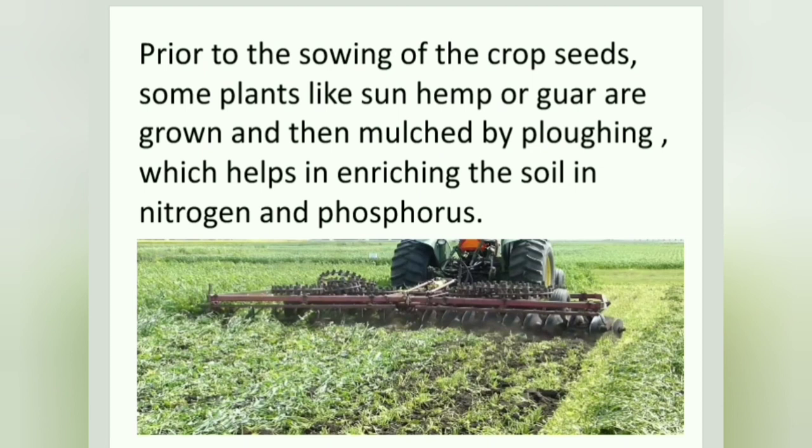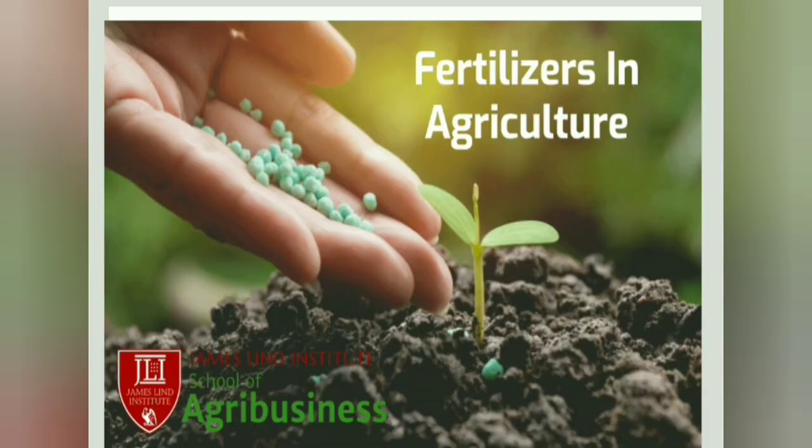What is done? Actually, before sowing, the sun hemp and guar plants are grown on the field and then they are mulched by ploughing. This will enrich the soil with nitrogen and phosphorus. So this is called green manure. This is how the nutrients are obtained.